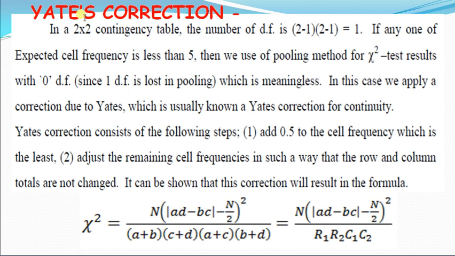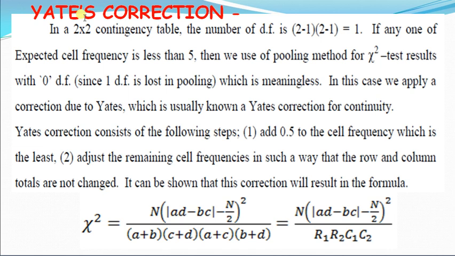method of chi-square test, which results in 0 degrees of freedom, because we lost the degree of freedom by pooling both the frequencies. In that case, we apply a correction due to Yates, which is usually known as Yates correction for continuity. Yates correction consists of the following steps. First one, add 0.5 to the cell frequency which is having cell frequency less than 5, and adjust the remaining cell frequencies in such a way that the row and column totals should not be disturbed.